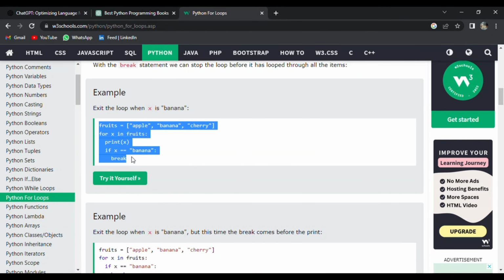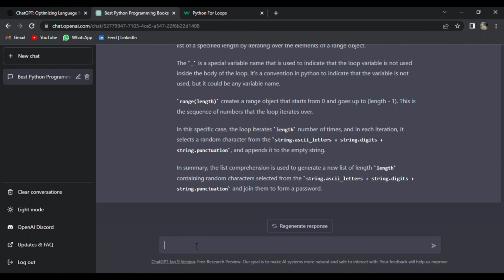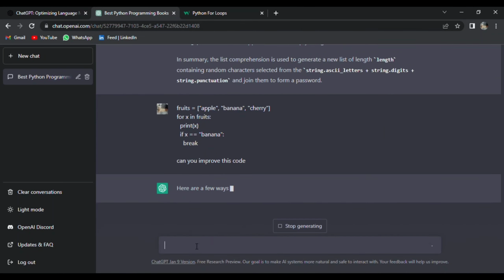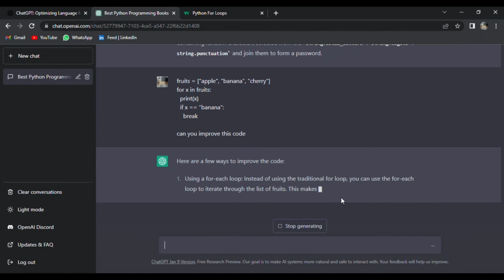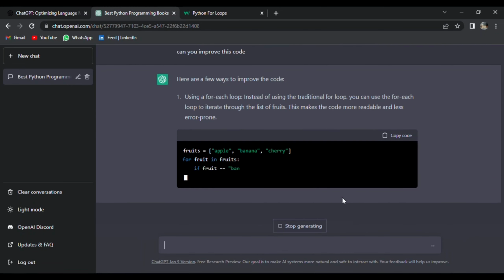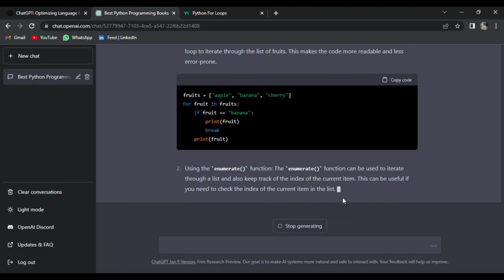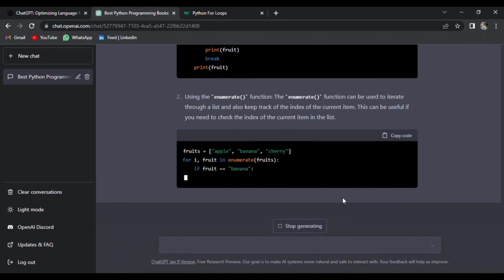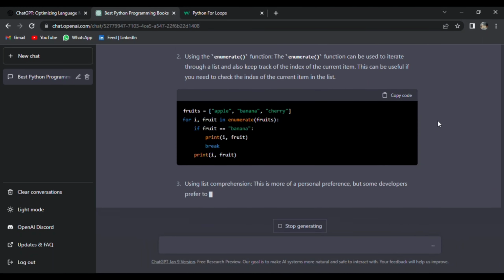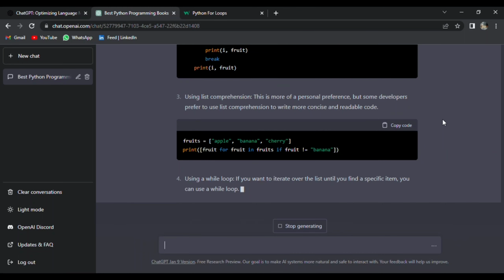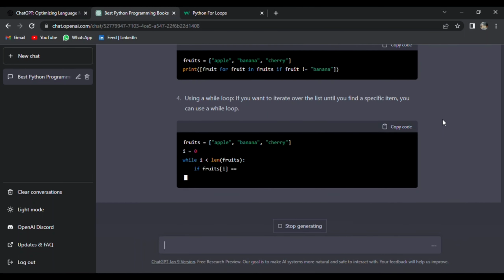ChatGPT can also improve our code. Here, I am taking code from w3schools.com. We have this piece of Python code where we use a for loop to iterate over a list of fruits. I will give it to ChatGPT and ask how will you improve this code. Look, a lot of details, absolutely amazing.